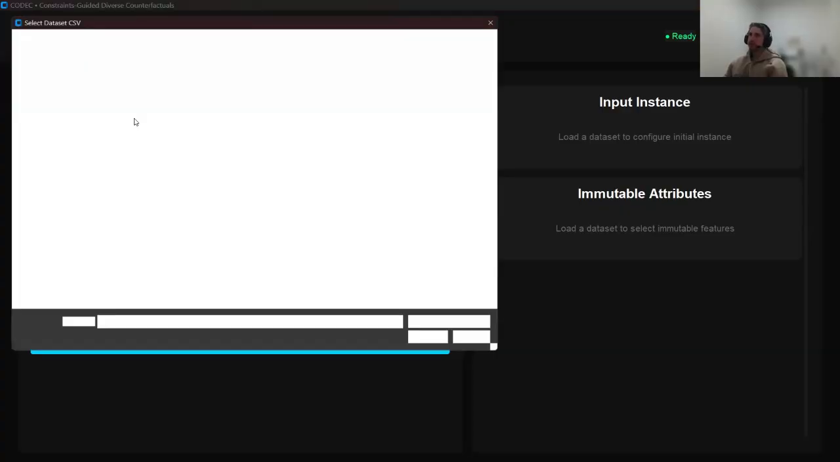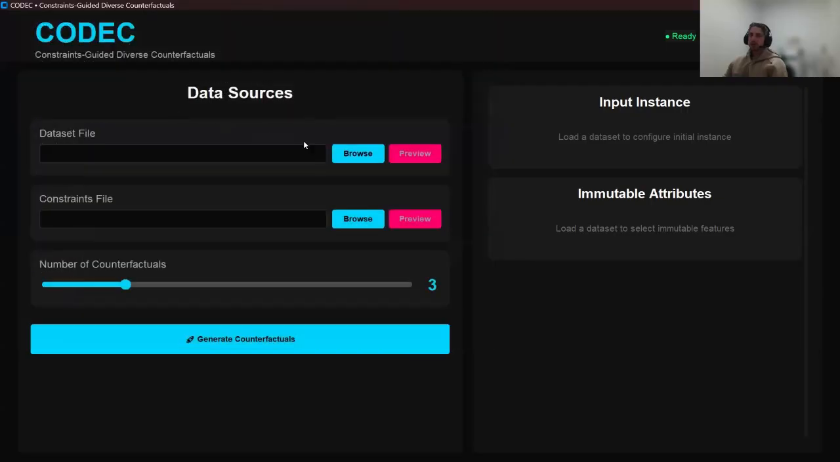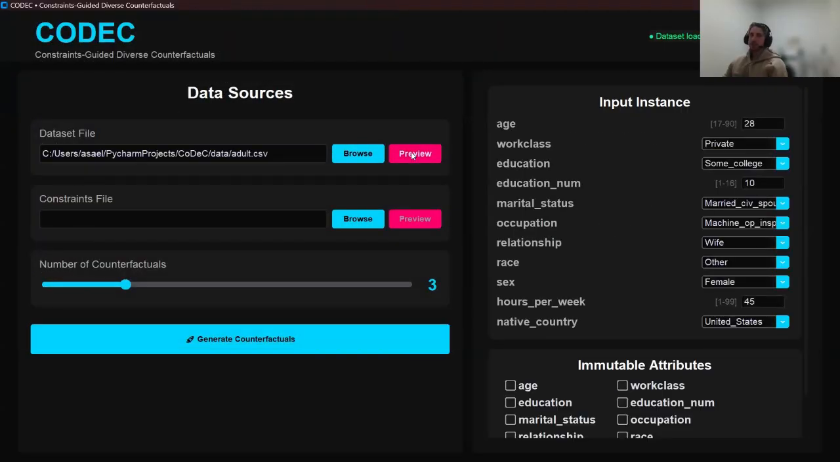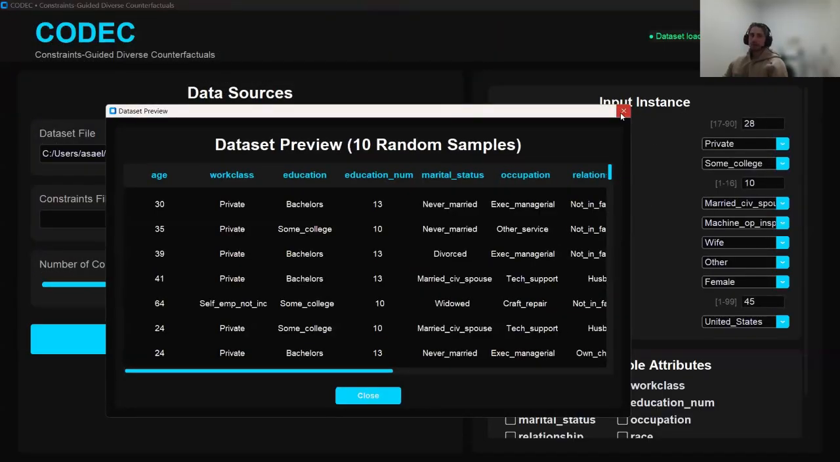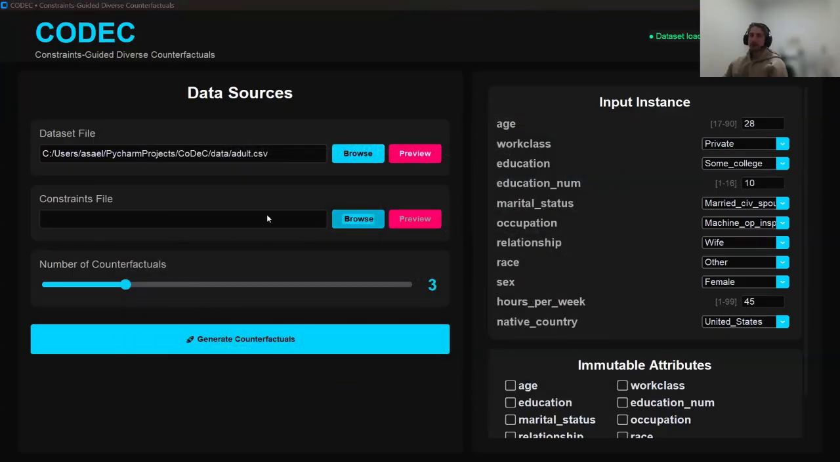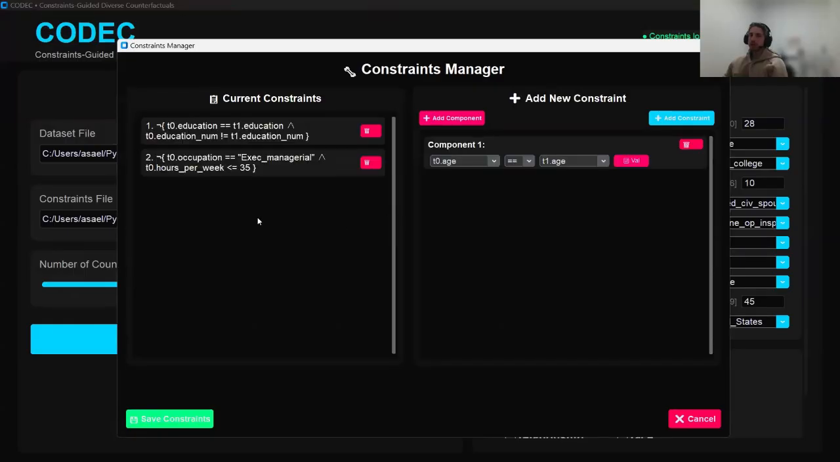by loading its CSV file. Clicking Preview shows a sample of data tuples. I'll load the adult denial constraints text file. Clicking Preview shows the constraints loaded on the left, and on the right we have a constraints building module.